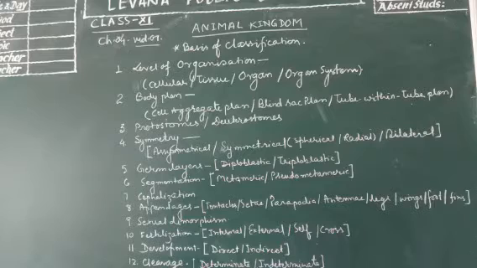Now the next is cleavage. You already know, cleavage is a process after the formation of the zygote till the formation of the embryo. In cleavage there are two types, first determinate and second indeterminate. What is the determinate type of cleavage?